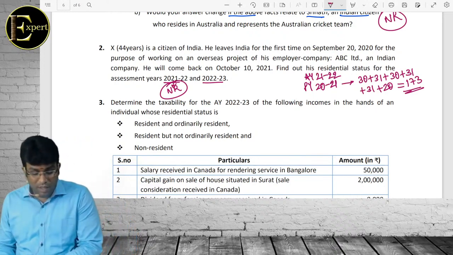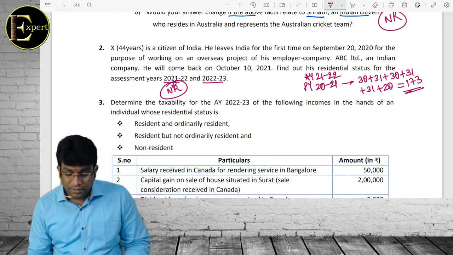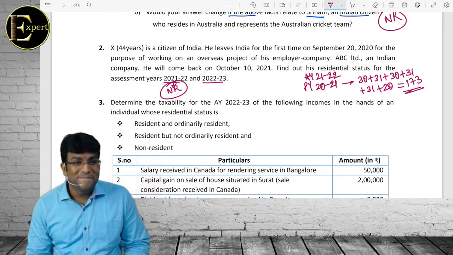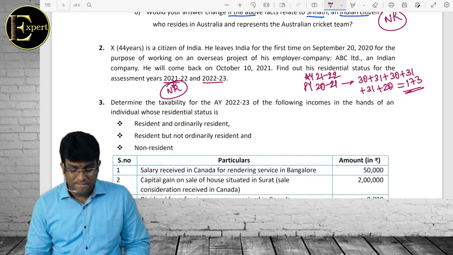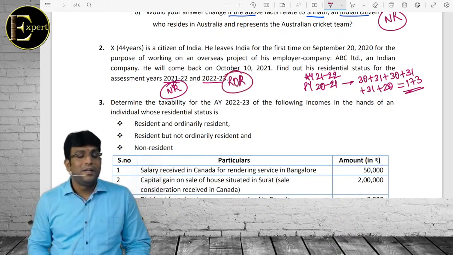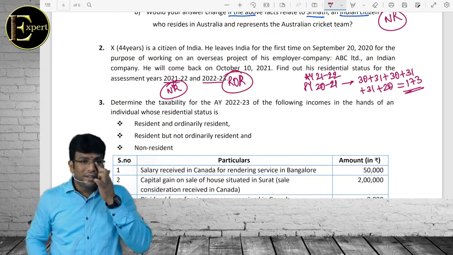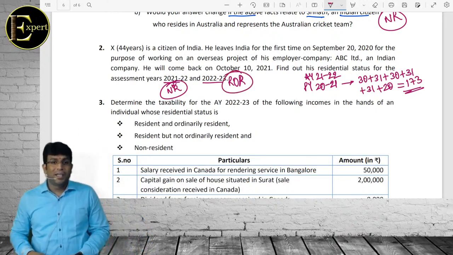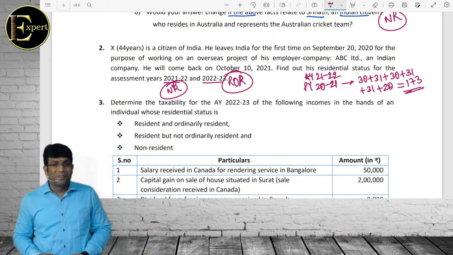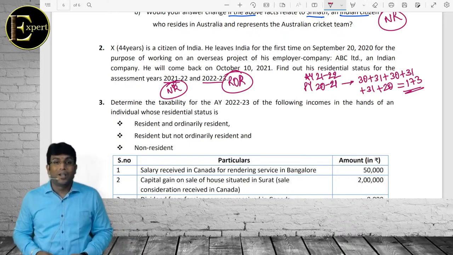Next, इसका बोलो आंसर। 22-23 क्या है आंसर बोलो? No doubt about it. ROR. Special case will not apply. You might think special case will come because he came to India for a visit, but he did not come for a visit. He came back permanently. Special case will not apply.